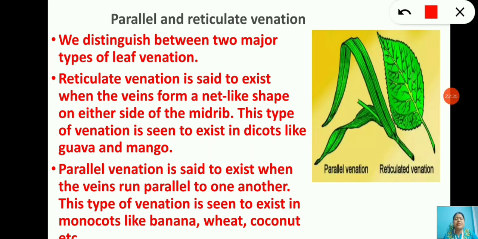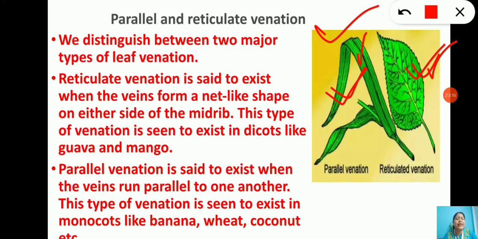So children, somewhere we have discussed the different types of venation in leaves. As I told you, different plants bear different parts like leaves, flowers, fruits. Basically the design which is made by the veins on the surface of the leaf is called leaf venation. And we find different types of venation in different types of leaves. If you look properly in this drawing, you can see the veins have made two different designs. These are reticulate venation and these are parallel venation. The veins are making a net-like structure. Here the veins are arranged in parallel.